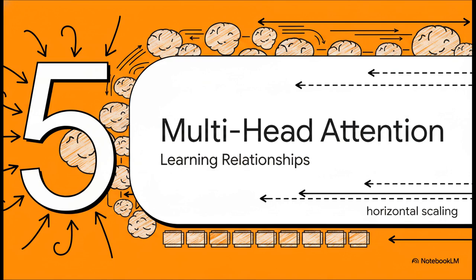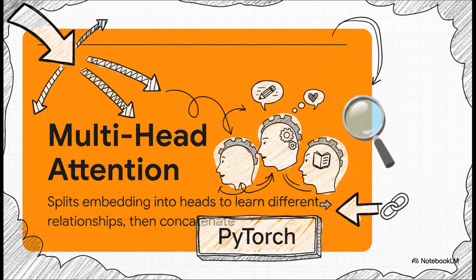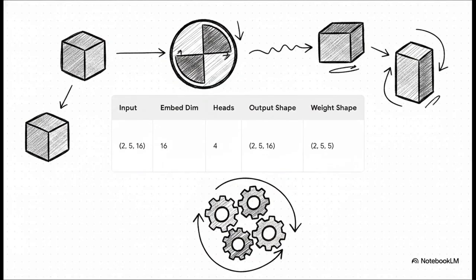Section 5. Scaling with multi-head attention. Learning different relationships. So, to really scale this architecture, we split the workload up. Instead of running one massive attention calculation, we split the embedding dimension into multiple independent heads. Think of it kind of like assigning different specialized developers to review the exact same pull request. One checks for security vulnerabilities, while another is just looking for syntax errors. PyTorch handles this effortlessly via the multi-head attention module, capturing diverse contexts simultaneously and then seamlessly concatenating them all back together.